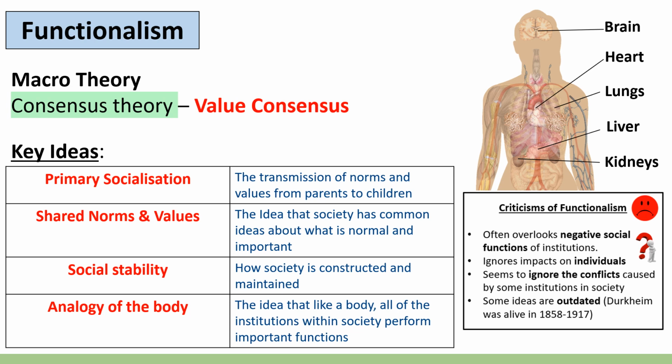Now, obviously, there are some criticisms of functionalism. Often, functionalists overlook negative social functions of institutions. They tend to focus primarily on the positives. They may ignore the impacts of individuals. This is the case with most macro theories. They do seem to ignore the conflicts caused by some institutions, for example, religion.